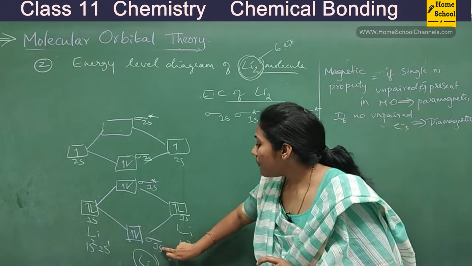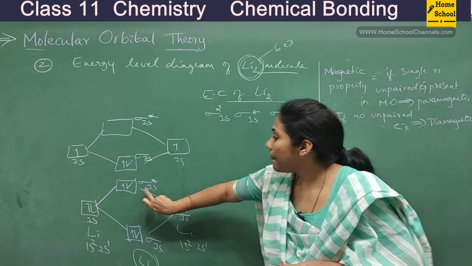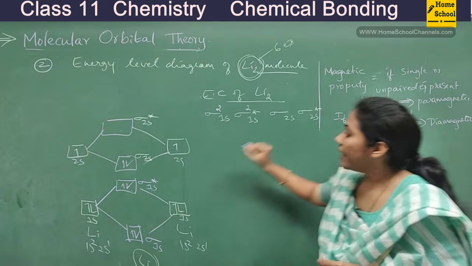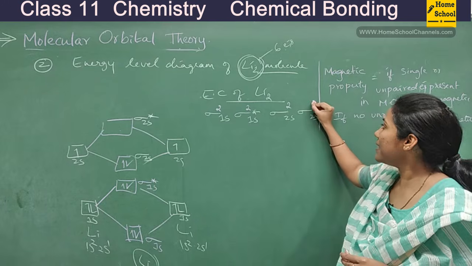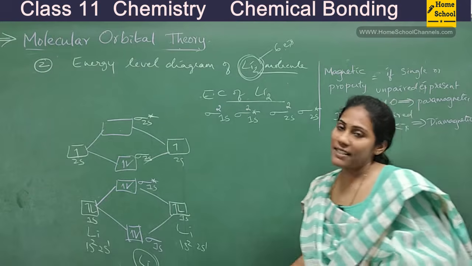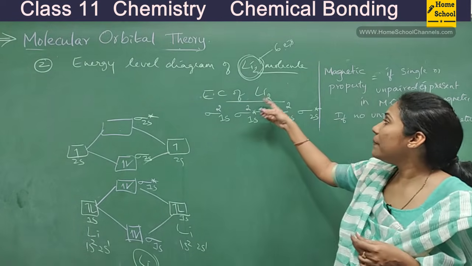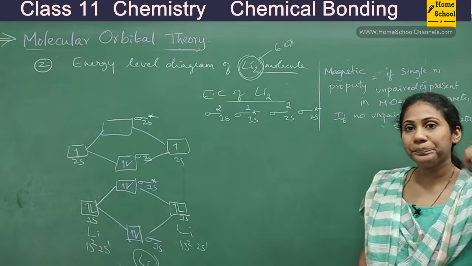That means sigma 1s has 2 electrons, sigma star 1s has 2 electrons, and sigma 2s has 2 electrons. And sigma star 2s is 0. Whenever 0 is there, even if you don't mention it, it is understood that there are no electrons here. So this will be the electronic configuration of the Li2 molecule.